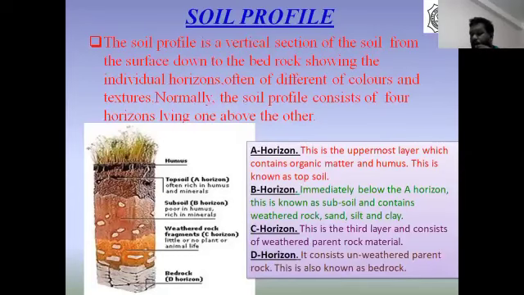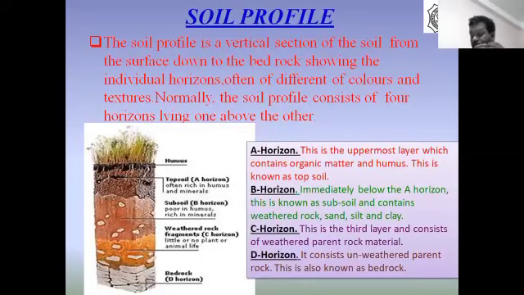A horizon has two parts. The upper section contains more humus, and the lower section contains more organic matter.